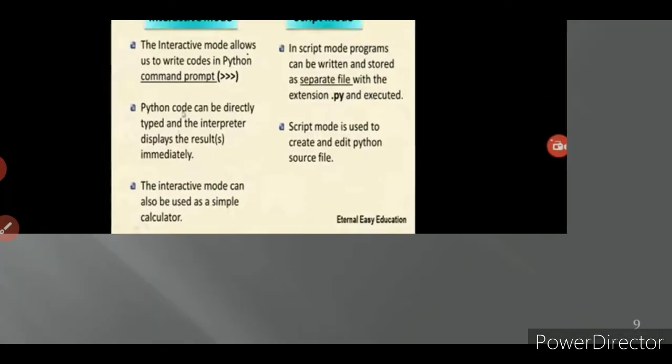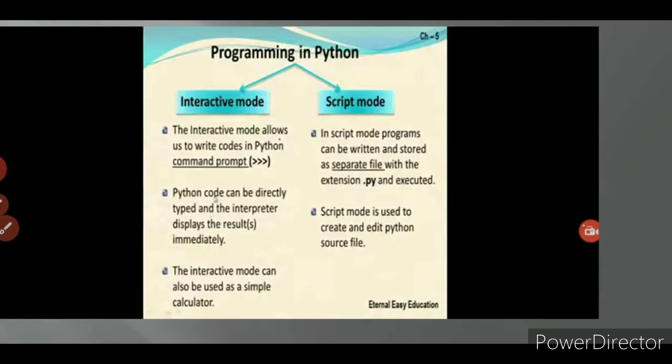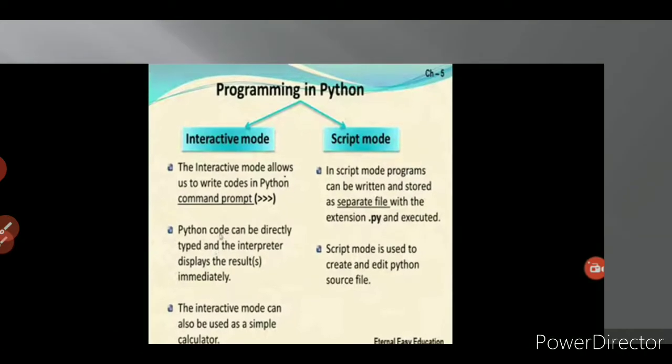Programming in Python, we have two modes. In two modes we can write the Python program. The first one is interactive mode and the other one is script mode.